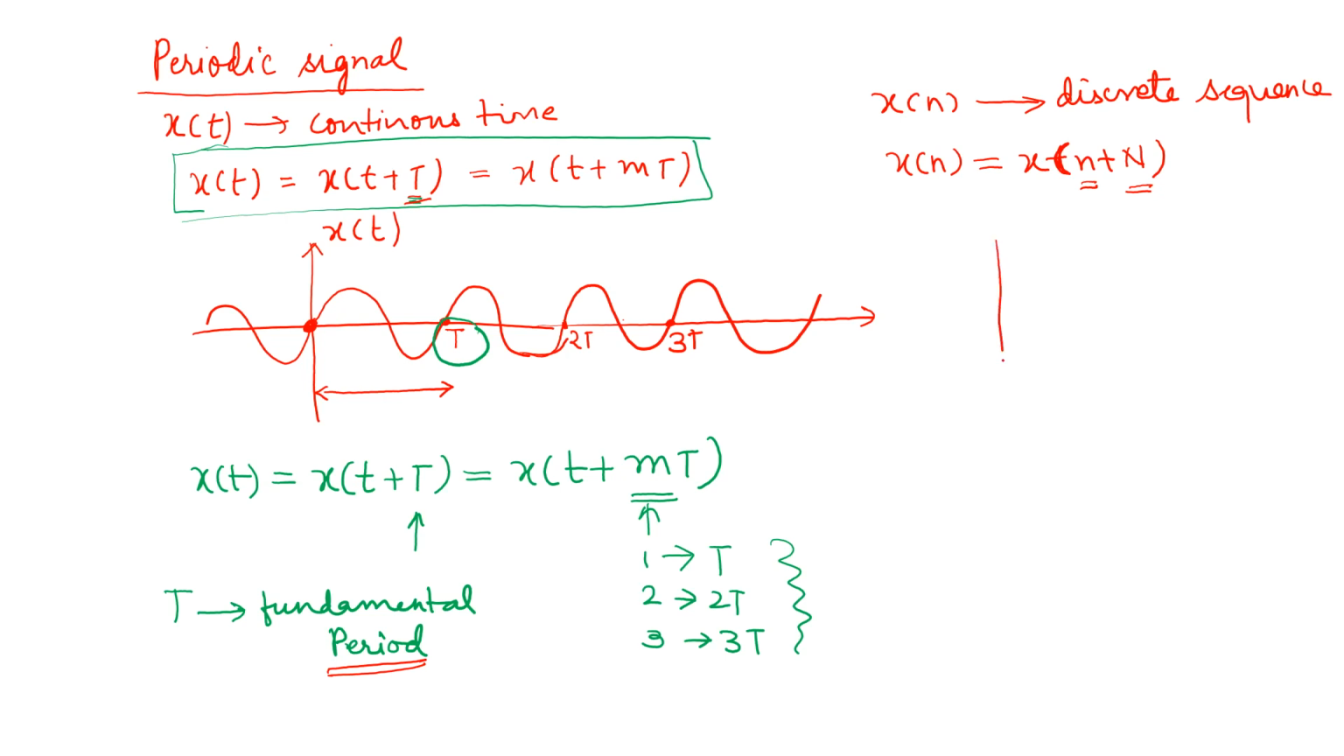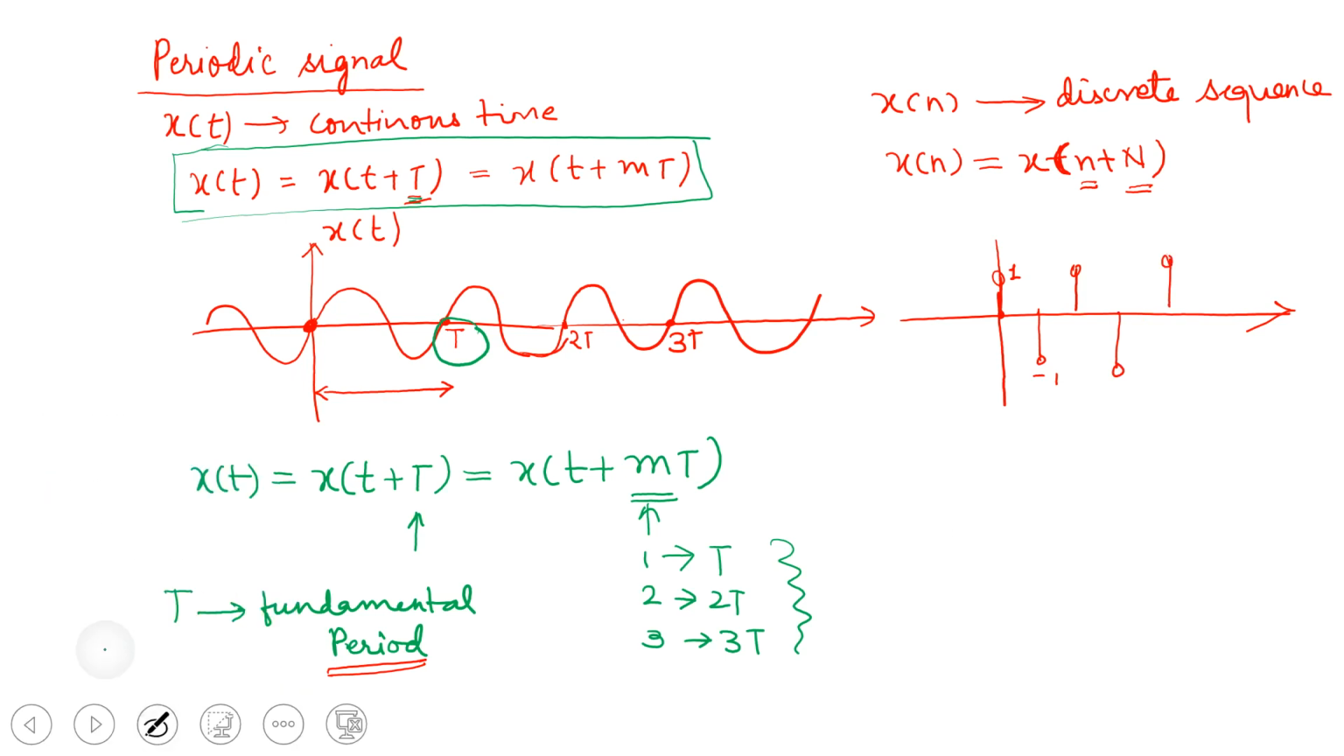Let us take an example of a periodic discrete time sequence also. For example, suppose there is a sequence where the amplitude is 1 here, then we have -1, again we have 1, again -1, again 1, and so on. From this it is clearly visible that if the signal starts at n equal to 0, then this will be n equal to 1, this will be n equal to 2, this will be n equal to 3, and this will be n equal to 4, and so on. So here the capital N will be 2.